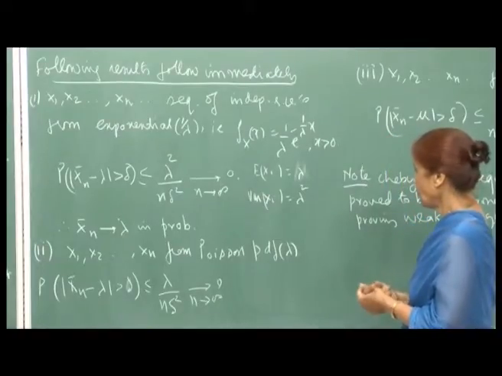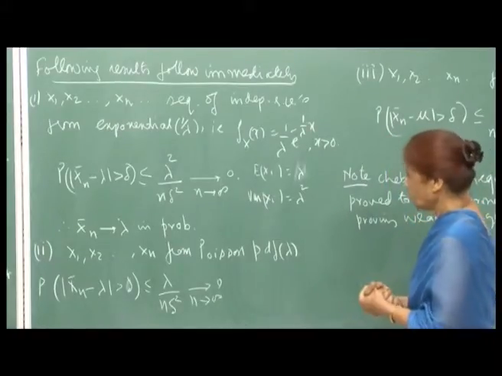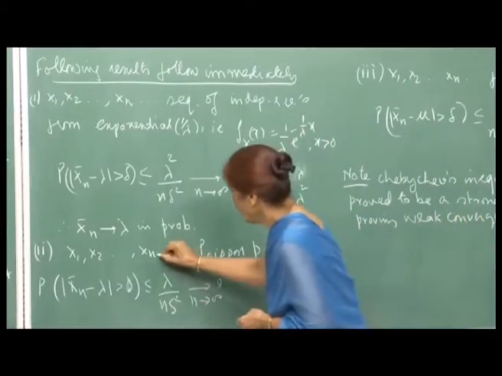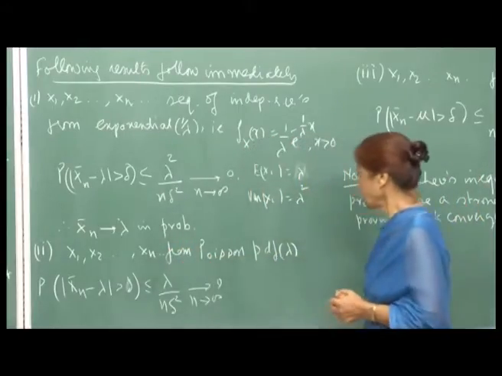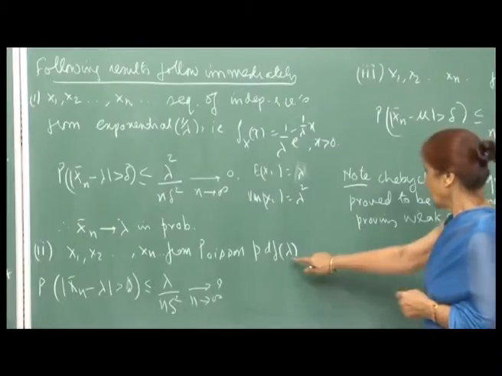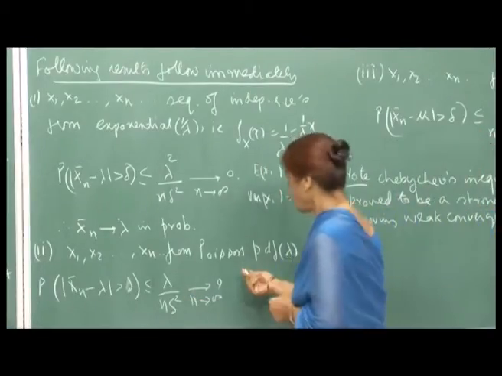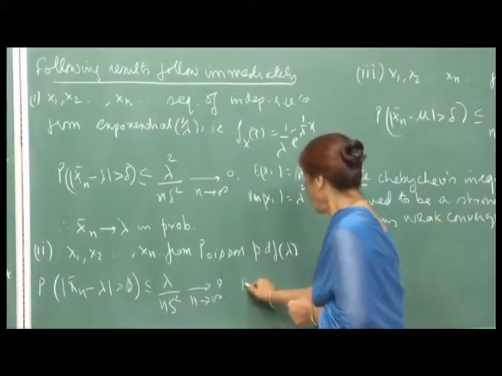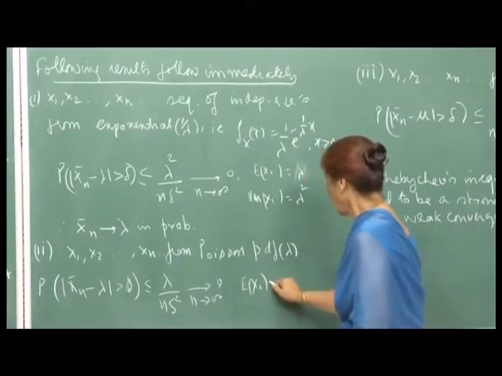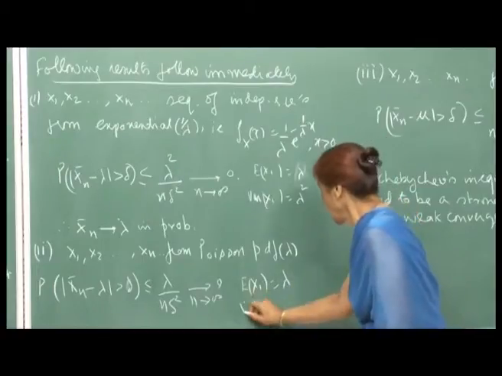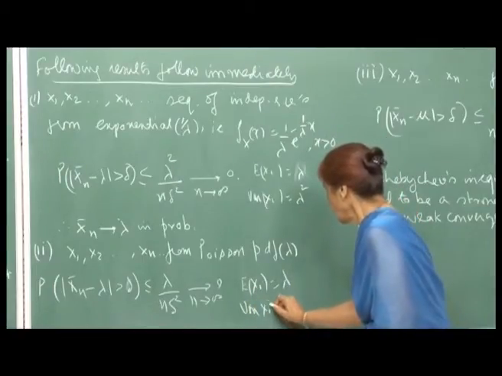Now, similarly, if the sequence is coming from a Poisson distribution with rate lambda, then here you have expected X i is lambda, and the variance is also the same for a Poisson.